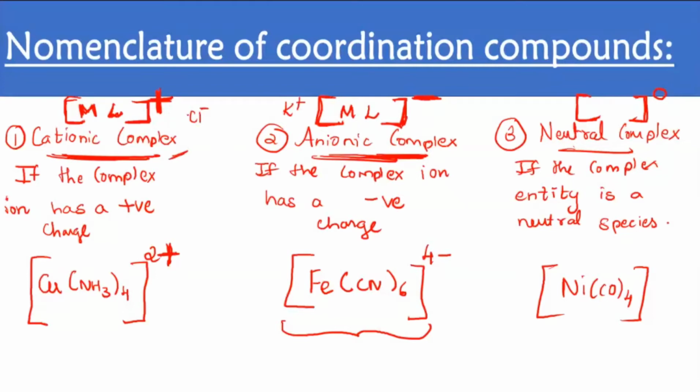Then they become neutral overall, but the coordination sphere itself carries a positive charge here and a negative charge there. In the neutral case, you don't find any ions present outside.